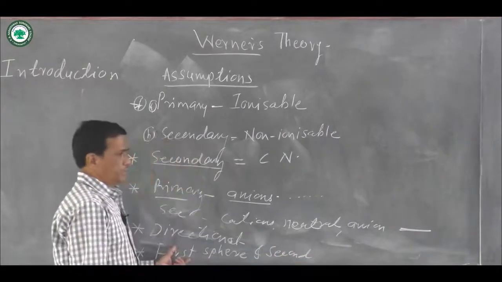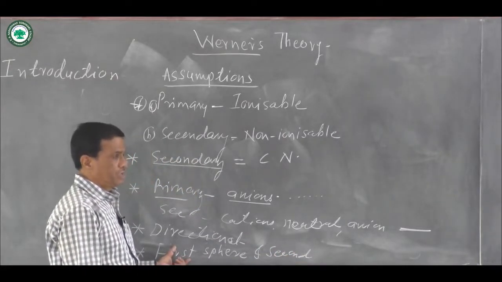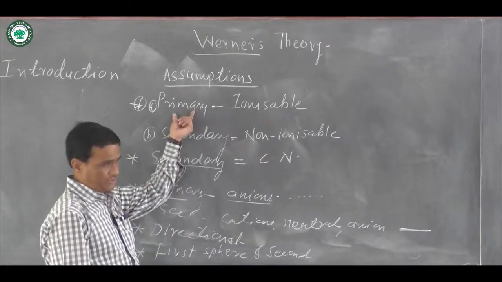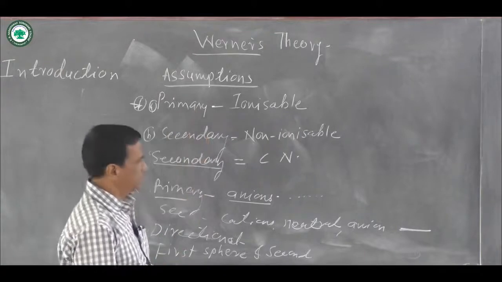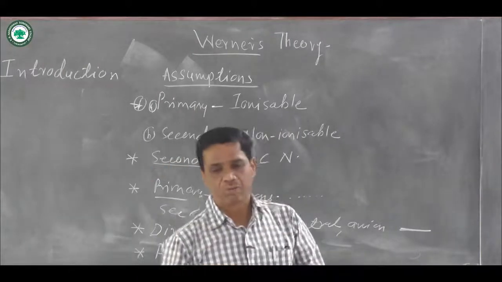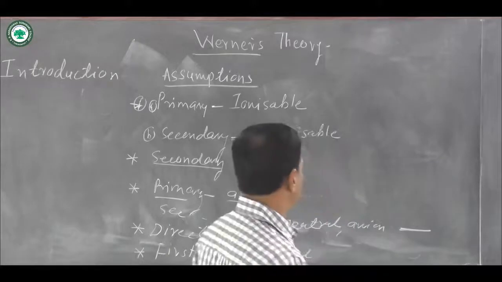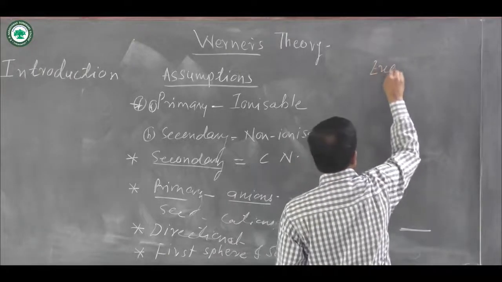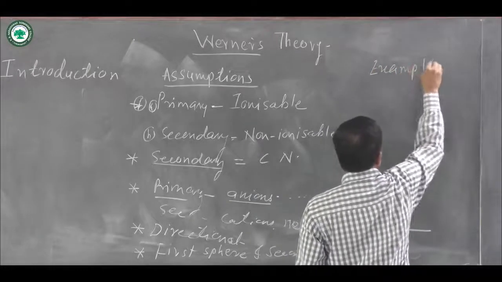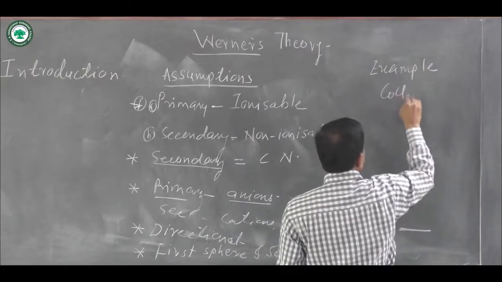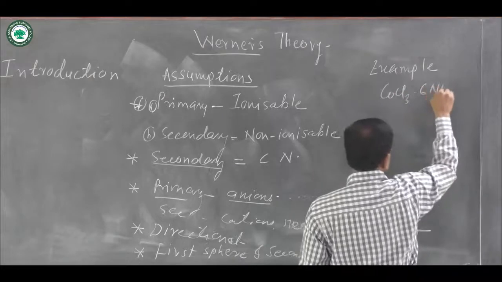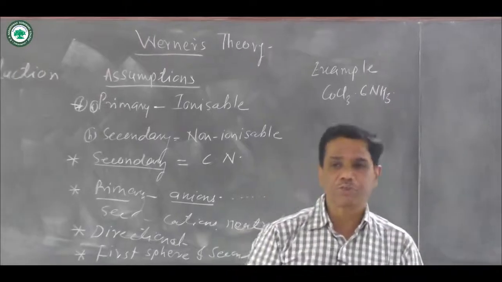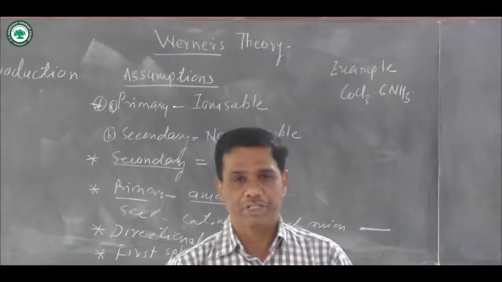That first sphere is equal to coordination number and second sphere is equal to primary valencies. And all these assumptions were explained by Werner by taking the example of CoCl3·6NH3.